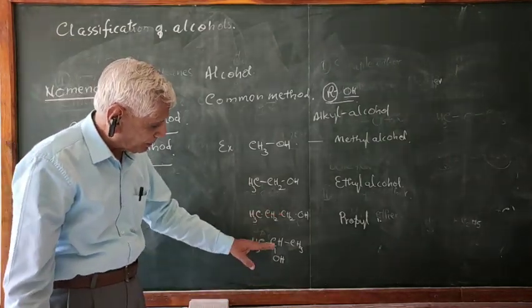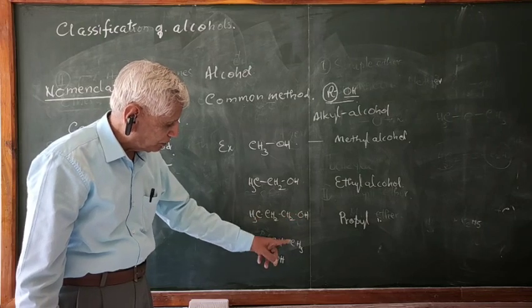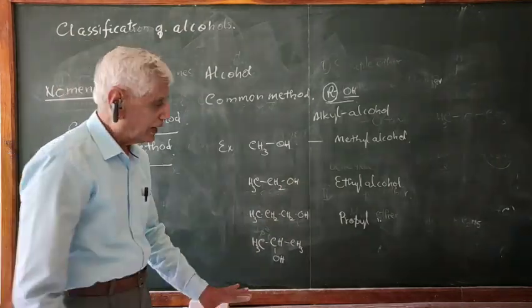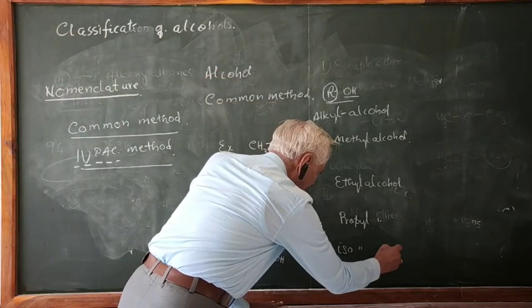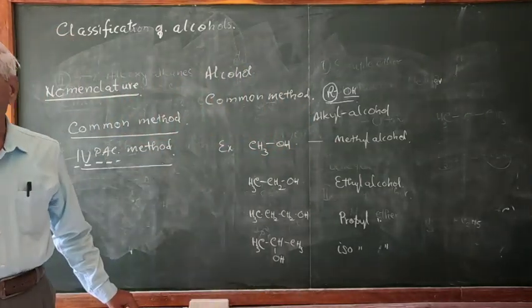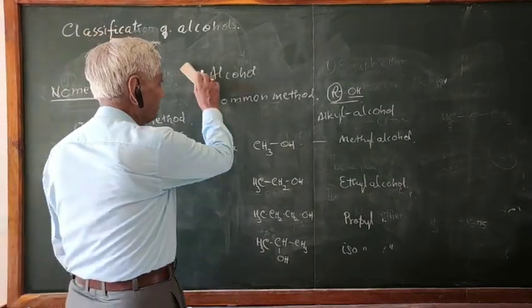Compounds have the same formula, but different positions of the functional group. OH is on the first carbon, OH is on the second carbon. Therefore, this is the isomer of propyl alcohol. Hence, it is called isopropyl alcohol. So, you must be careful in selecting the name of the alkyl group here. I will do some more examples, you will find there.